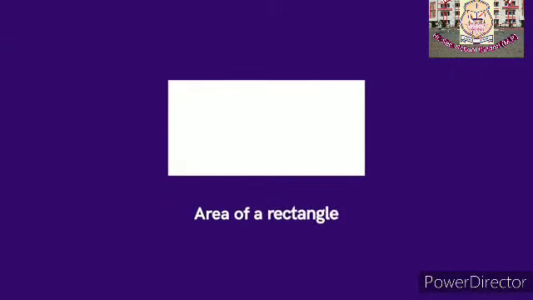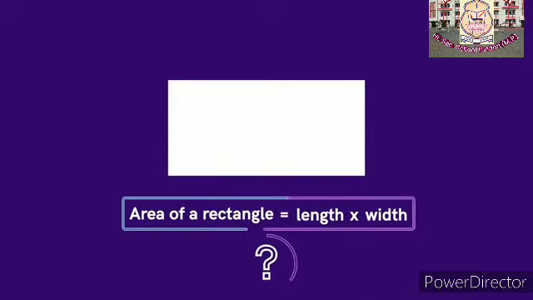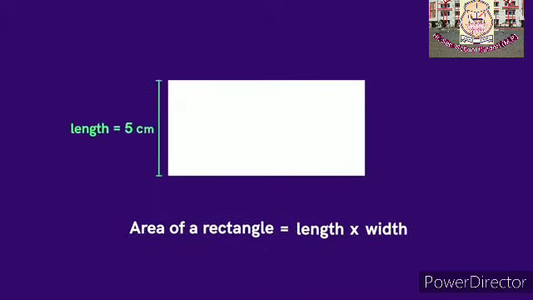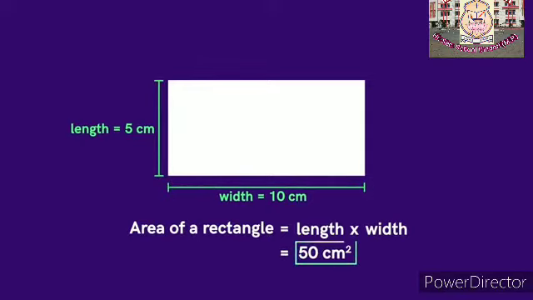We know how to find the area of a simple shape like the rectangle. Its area is equal to its length times its width. But how do we get this formula? Let's say the length of the rectangle is 5 centimeters and its width is 10 centimeters. Then the area of the rectangle is 50 square centimeters.